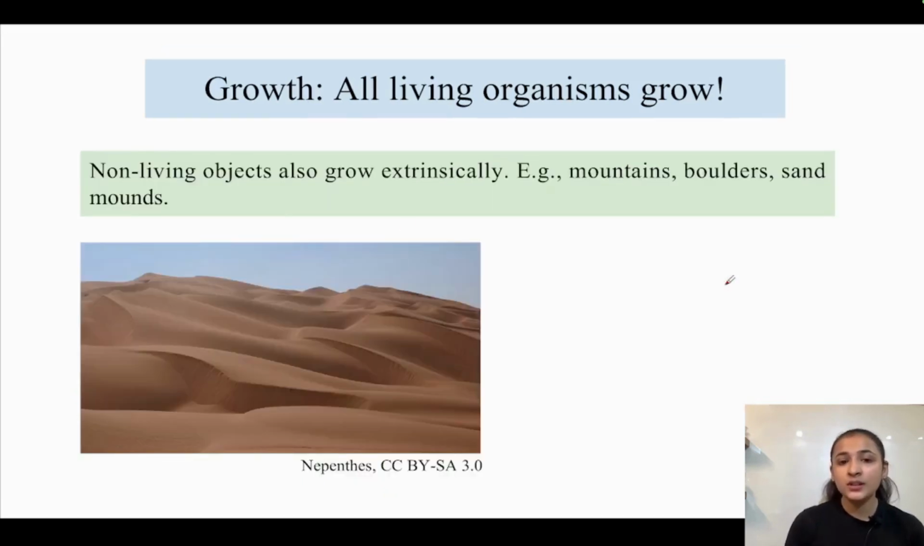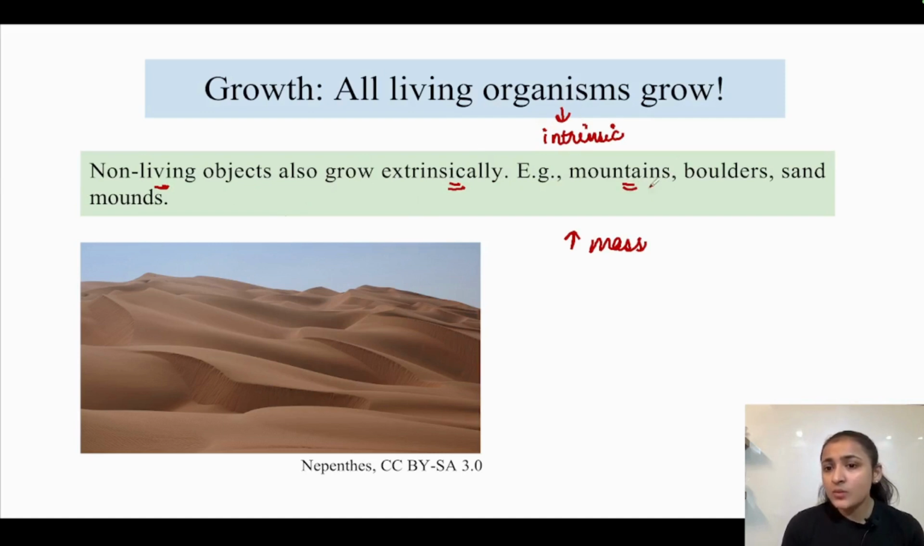Okay, moving further. Now, non-living objects also show growth, because if we are considering increase in mass as a criterion of saying that growth is happening, this means that non-living objects are also growing. But there is one difference. Non-living objects grow extrinsically, whereas living organisms grow intrinsically. But first of all, let us understand how non-living objects grow.